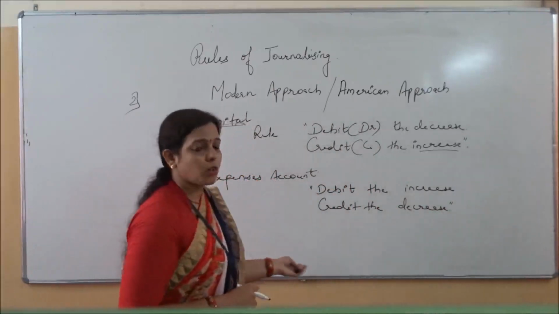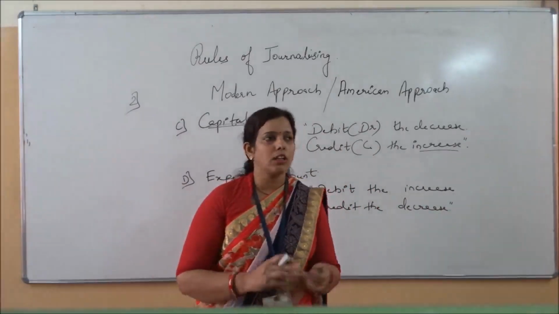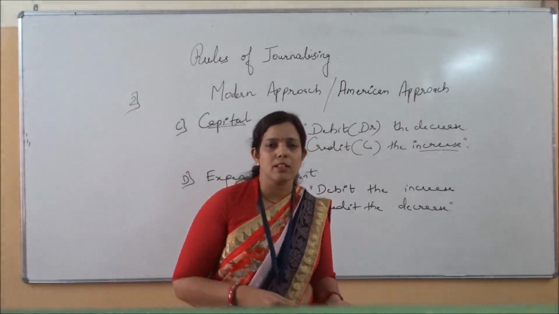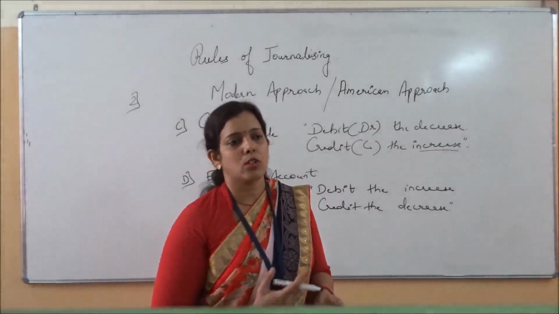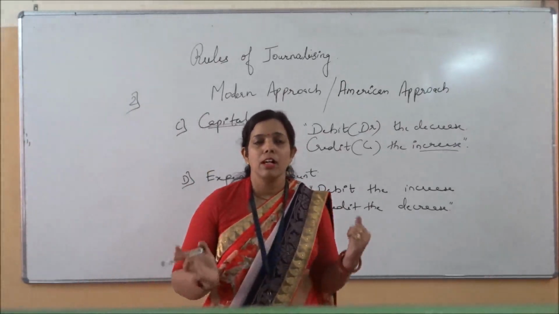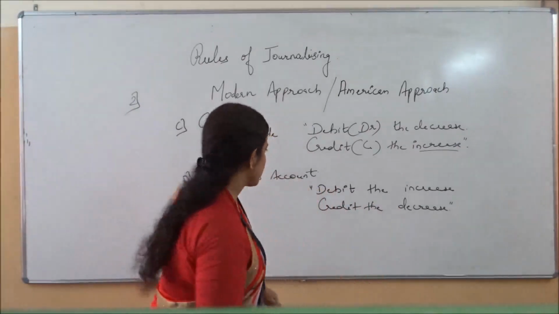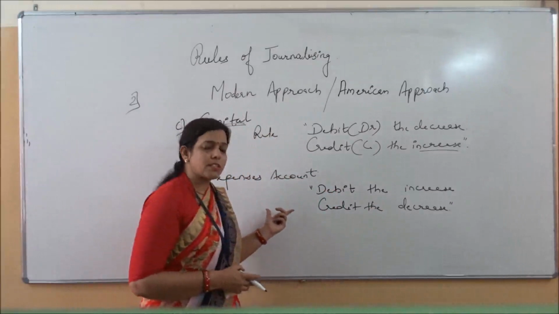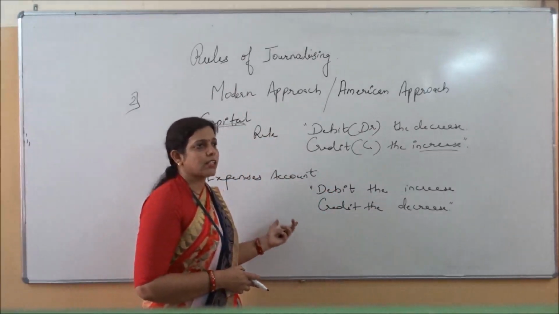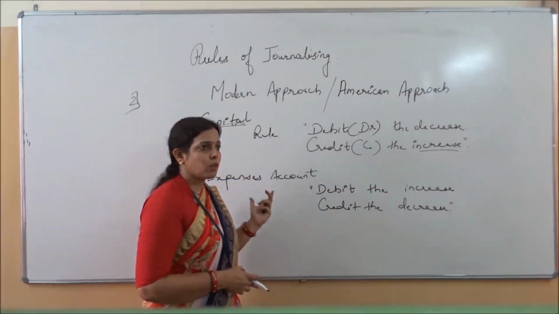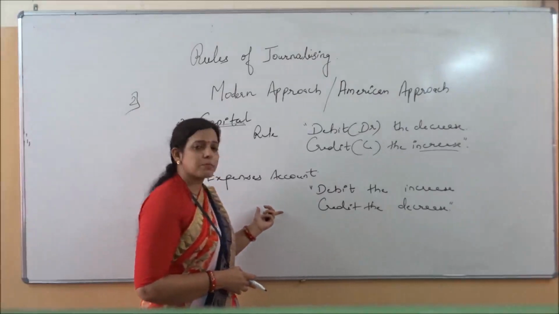See, expenses account, what is coming actually in expenses? All the expenses and losses of the business. As we have seen in the traditional approach also, I have given a number of examples. Salary, rent, wages, discount, commission, interest, so many. These all are expenses. Whatever expenses are there in the business, whatever losses are there, like bad debts, they all will come in the expenses account.